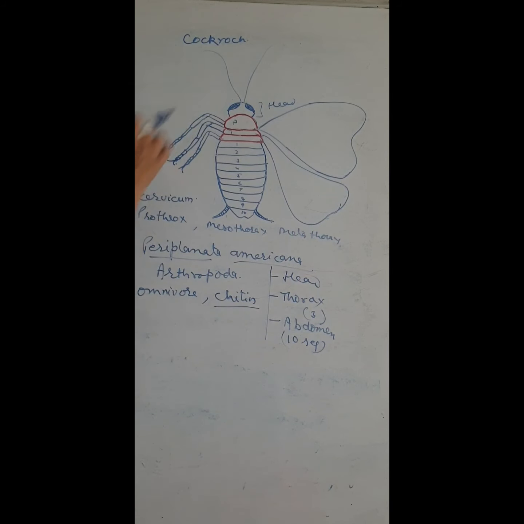The head consists of the mouth parts. The mouth parts are of biting and chewing type. And the head is hypognathous. For example, in this animal the mouth is like this, downward.